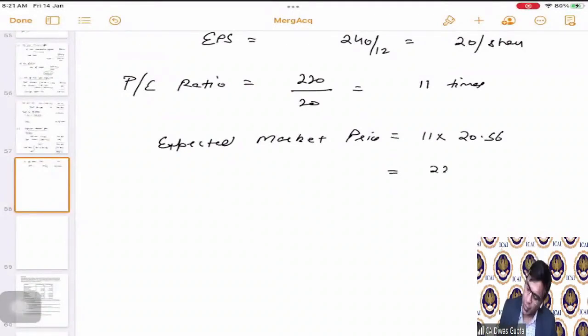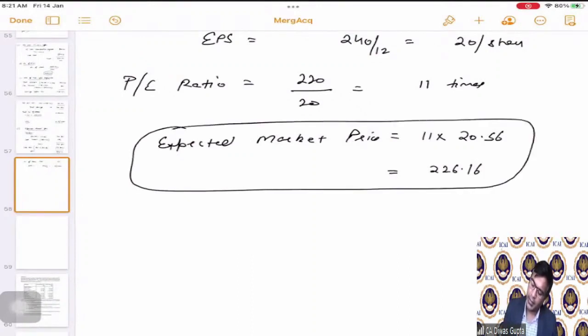Which becomes 226.16. So this is the expected market price.